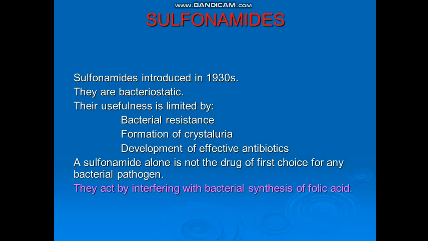Sulfonamides are a group of medicines which were introduced in 1930. They are bacteriostatic, used to kill many bacteria, and effective against bacteria because they interfere with the metabolism of bacteria. A sulfonamide alone is not working nowadays. We have to use sulfonamide drugs along with the antibiotics.